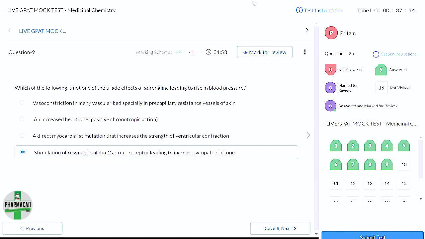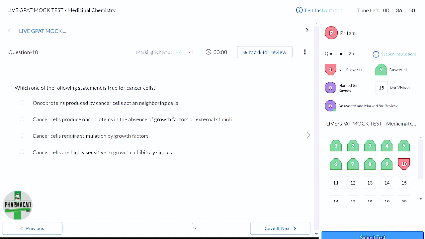Yes, ma'am. So see, I'm telling you, you might not be knowing the answers of all the questions, but here what we are doing, based on our basic knowledge, we are trying to apply logic and opt out most of the options and end up selecting one option. Okay, that's how I'm trying to answer the questions. So I'm selecting this and going ahead.